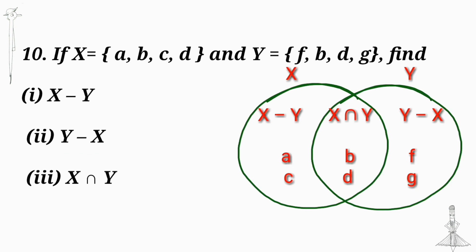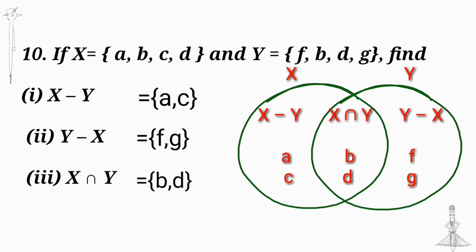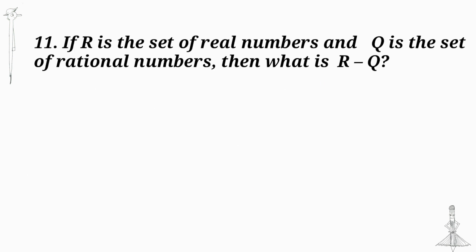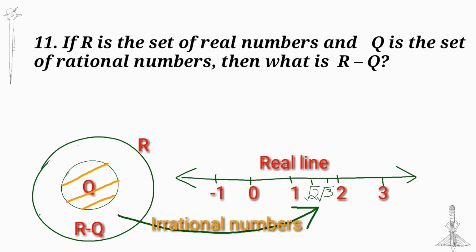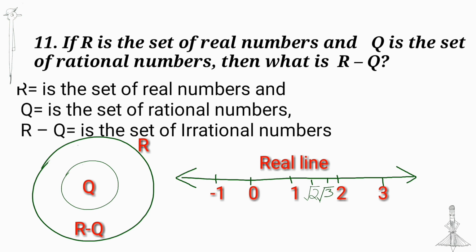Find x minus y. X minus y is equal to set {A, C}, y minus x is set {F, G}, and x intersection y, common to x and y, we get a set {B, D}. If R is the set of real numbers and Q is the set of rational numbers, then what is R minus Q? Real numbers are the union of rational numbers and irrational numbers. When we subtract the set of rational numbers from real numbers, we get the set of irrational numbers.